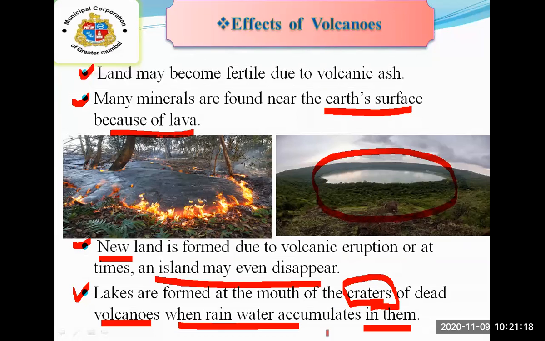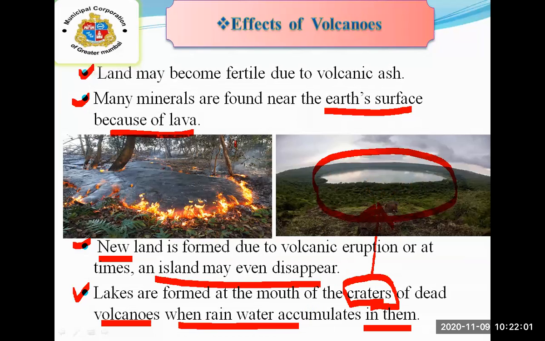Yes, whenever there is a volcanic eruption, this is one of the effects you can see. The lake is formed at the top of that mountain. At that time, a big hole is formed over there. That big hole or bowl is known as a crater. This is known as the crater of dead volcanoes, and when the rainwater accumulates in it, you can see a new lake is formed over there. These are the effects of volcanoes.